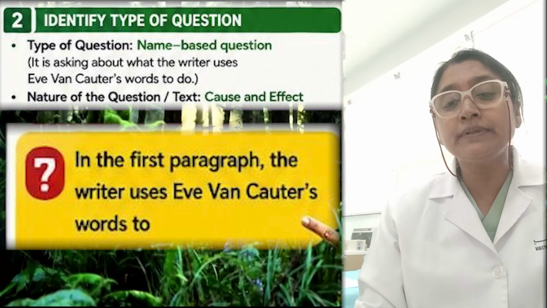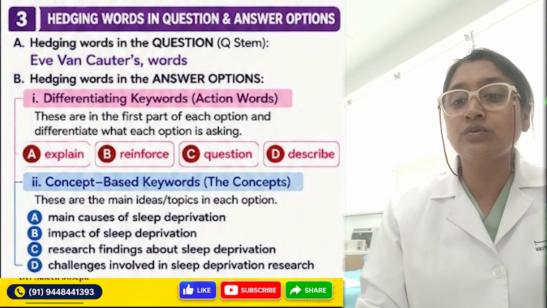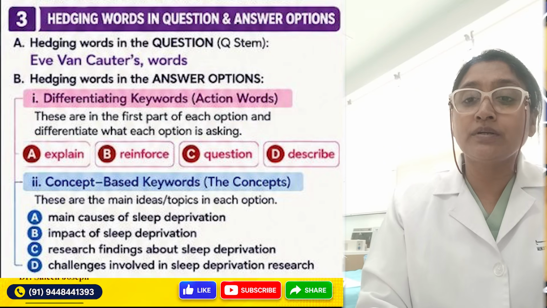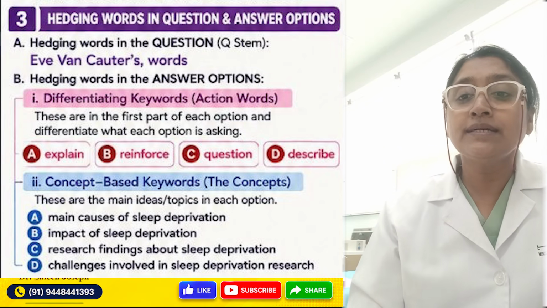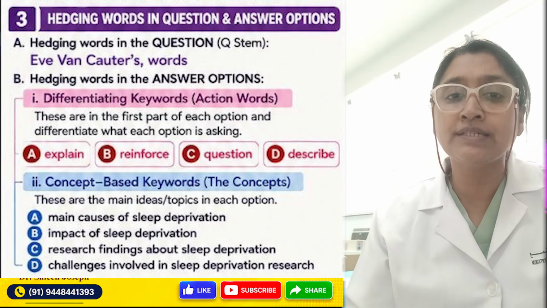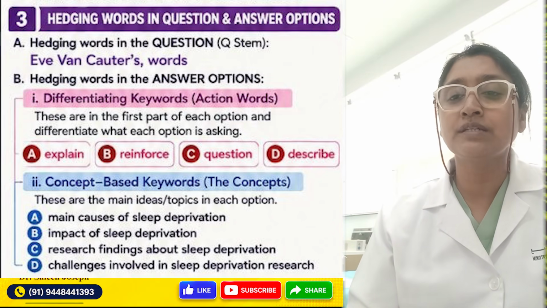Number 3 is hedging words in the question and answer options. Let's see what the hedging words in the question are. The hedging words in the question are Eve Van Cotter's and words. These are the hedging words in the question.